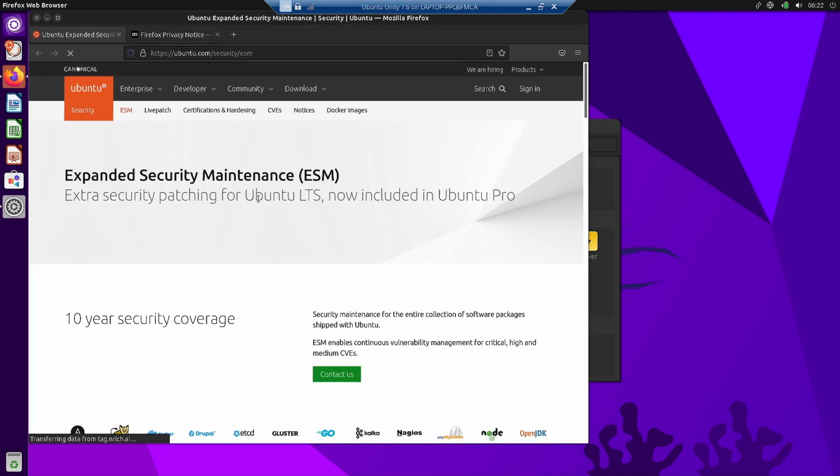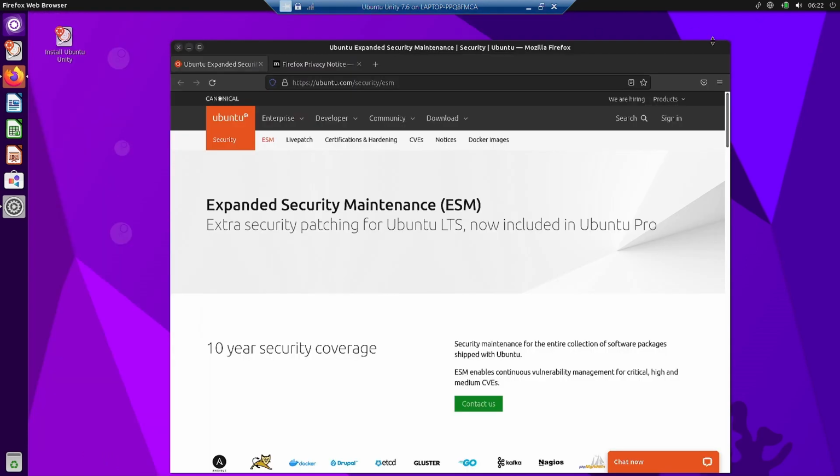So this is the expanded security or the extended security maintenance. So the Ubuntu developer team supports your desktop for a 10-year security coverage. So you can use your desktop for up to 10 years. After that, of course, you will have to upgrade your desktop to a newer Ubuntu version.